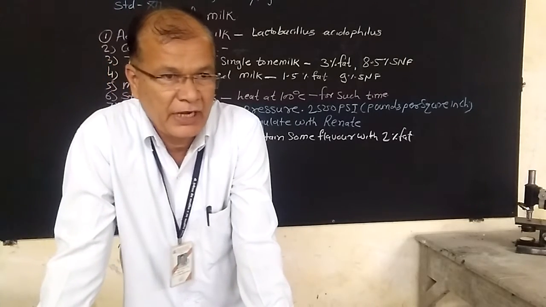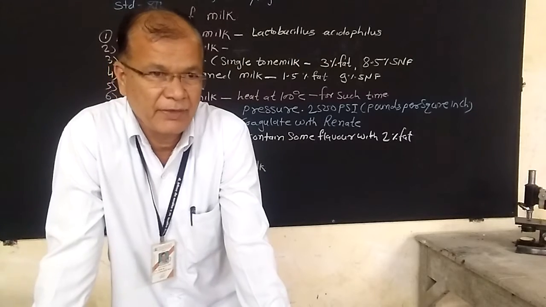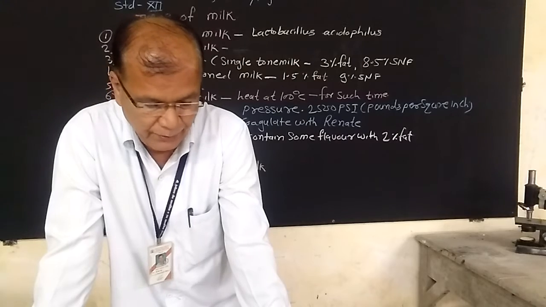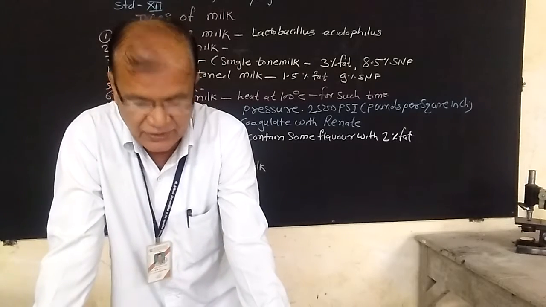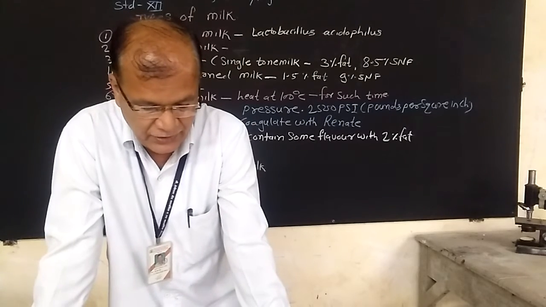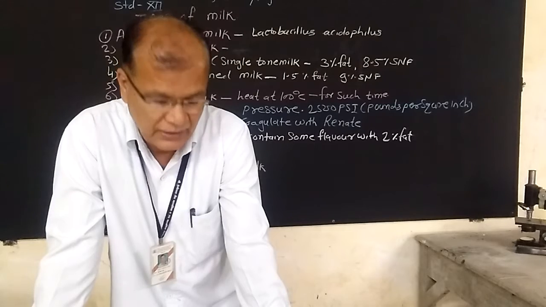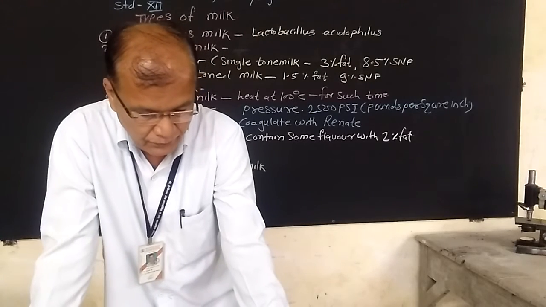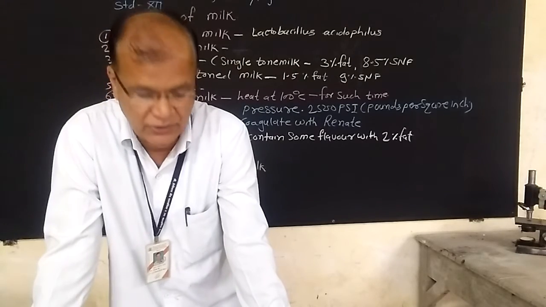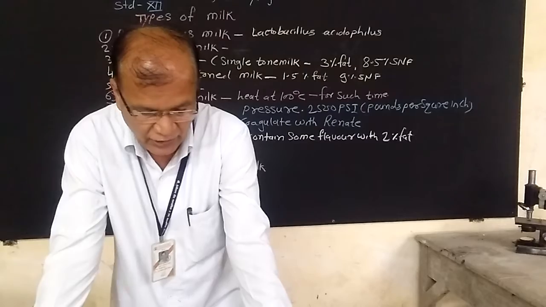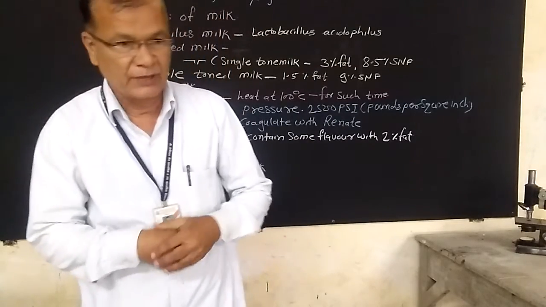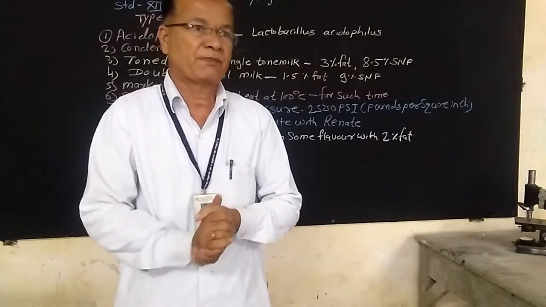Next one is mineralized milk. It is the same type as vitaminized, means this type of milk contains minerals. The milk to which one or more minerals are added is known as mineralized milk. Frozen milk, the milk which has been partially concentrated and then solidified by the freezing process, is known as frozen milk. Next one is fermented milk.